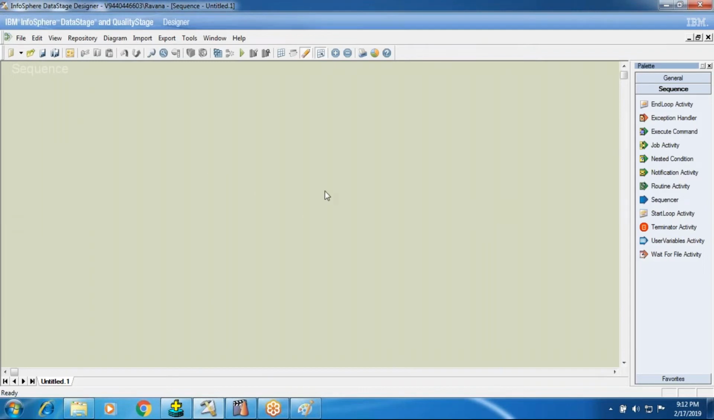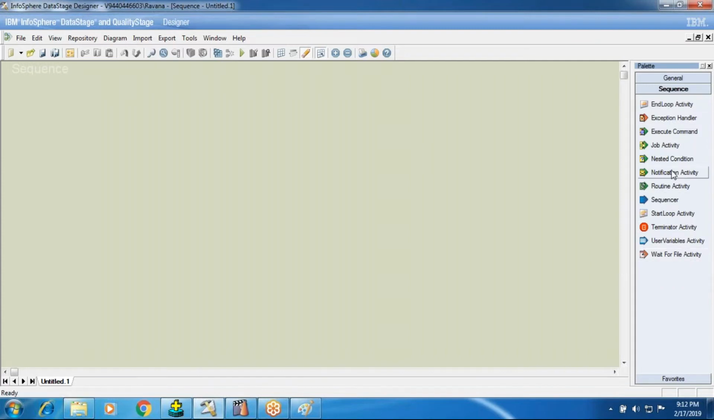Then the parallel job canvas is opened. After opening the canvas, you can see the palette. These all are the sequence activities. Till now we have discussed parallel stages, database stages and all, but here you can call these activities.